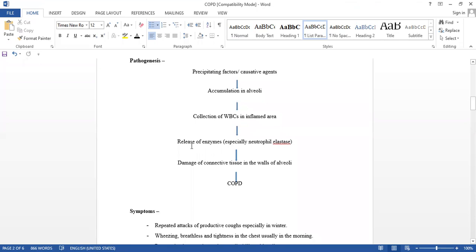What happens here? They release enzymes, especially neutrophil elastase. Which type of enzymes do they release?